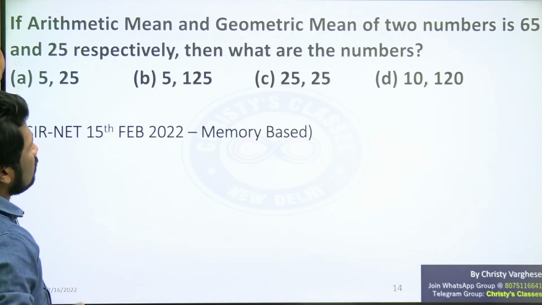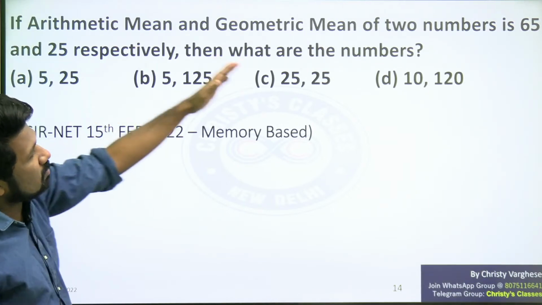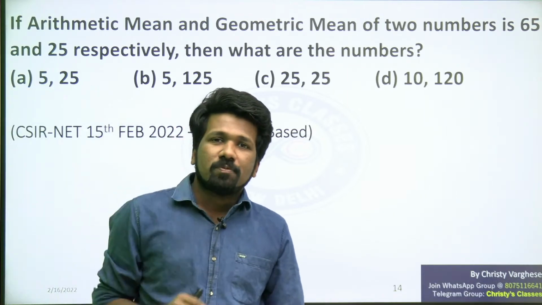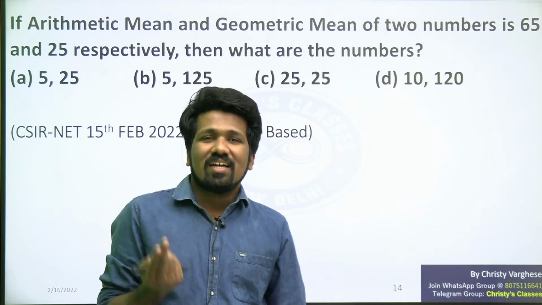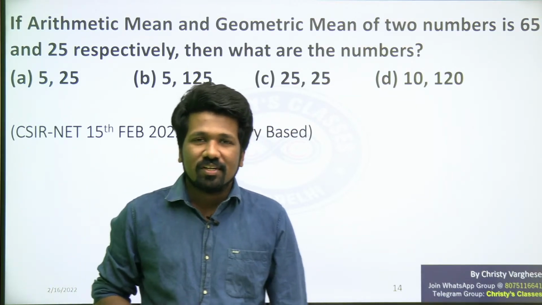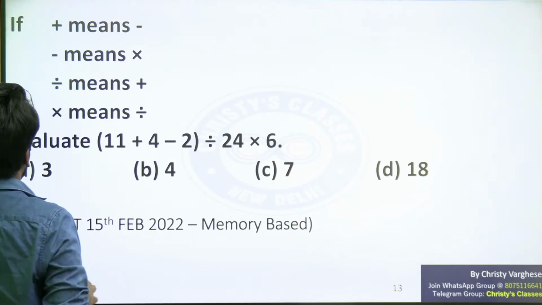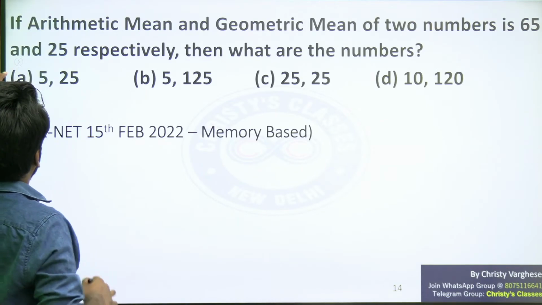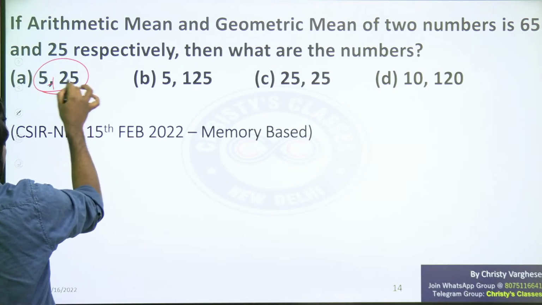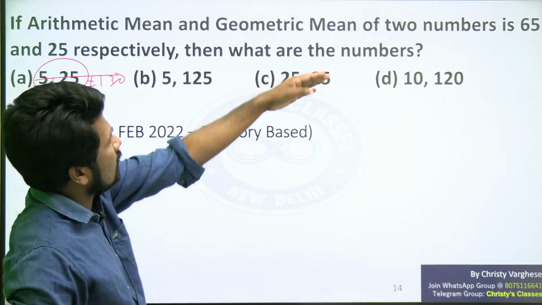the arithmetic mean of 5 and 25 is going to be 5 plus 25 by 2, 30 by 2, 15 only. But the arithmetic mean should be 65. For the arithmetic mean to be 65, the sum of the numbers should be 130, since 65 into 2, number of observations into average, gives the sum of observations. So this is not adding up to 130, so this is readily eliminated. 130 should be there, then only the mean can be 65.